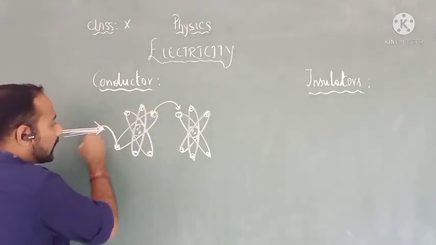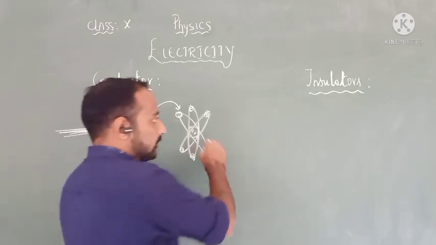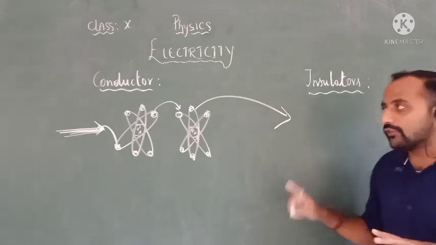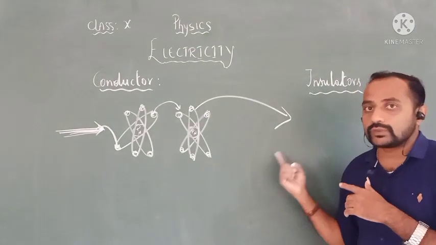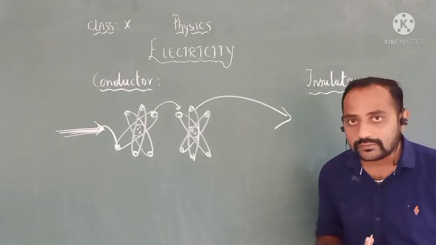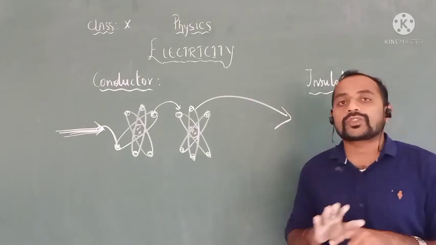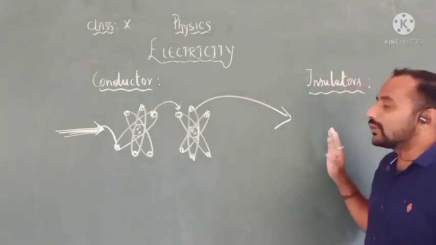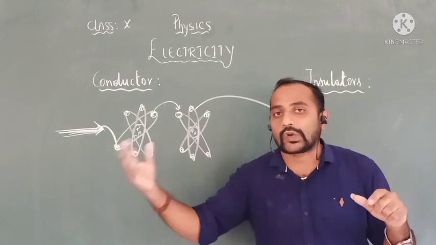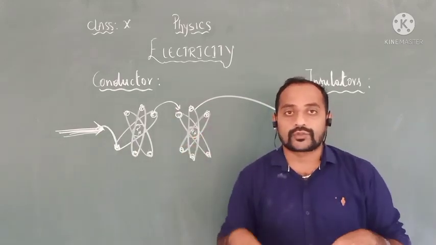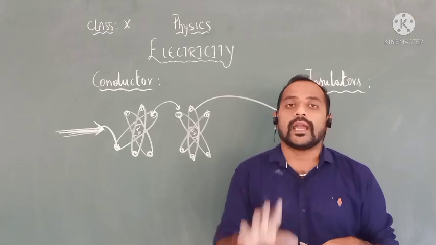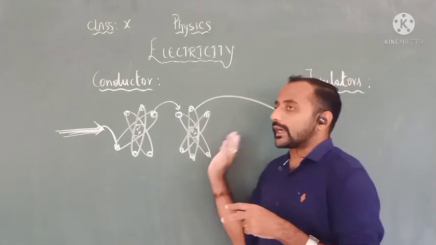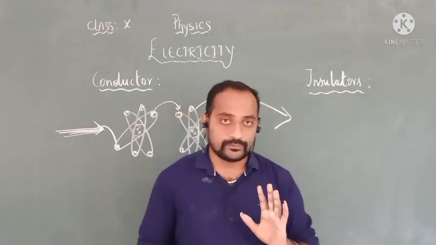If I supply electricity to that substance, what will happen? Never. It will never allow it, because there are no valencies. That's why insulators do not allow electrons to flow through them, and that's why we call such substances insulators. Understood? This is all about conductors as well as insulators.